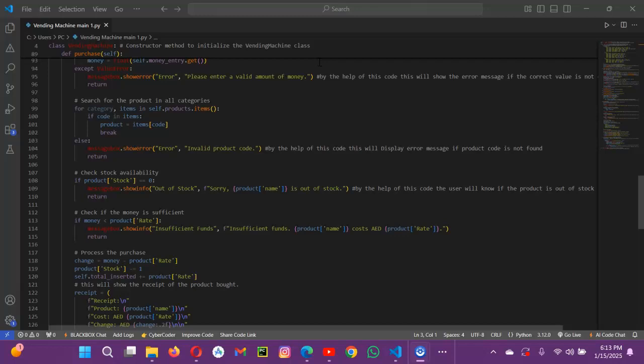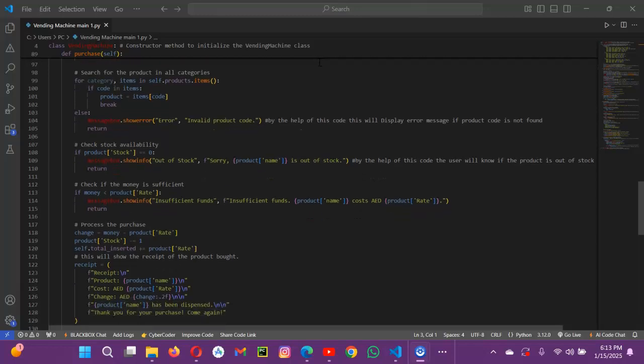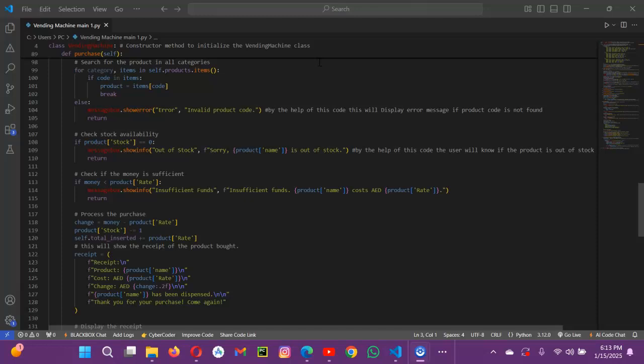Now we come to check stock and funds. The stock check displays whether it is out of stock, and the funds check displays insufficient funds if the money is inserted incorrectly.